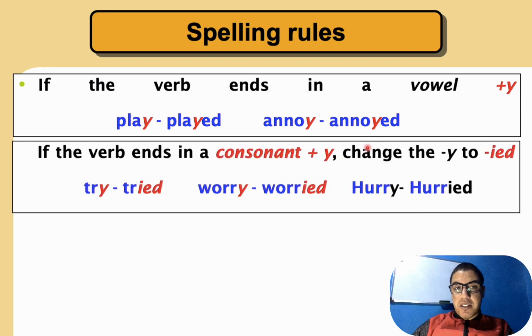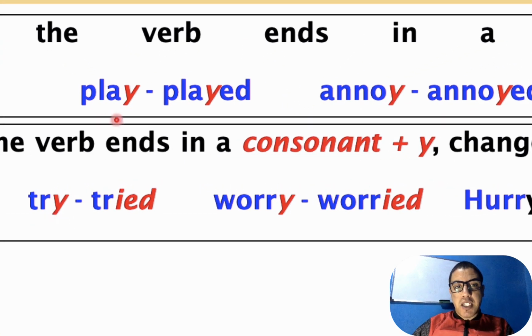Got it? But if the verb ends in a consonant plus y, what do we do? We change the y to ied. For example, try. Look here. Let's compare try and play. In try, we have y, and in play, we have y. But what do we have before y in play? We have a vowel. But in try, what do we have? Consonant. Very good. So if we have a consonant, what do we do? We change y into ied.